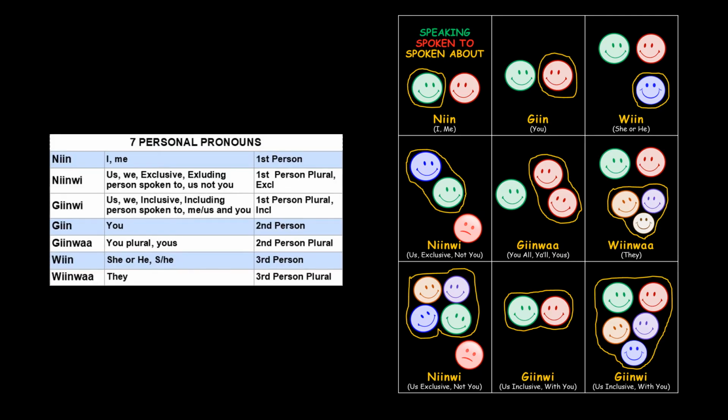This sheet shows you the personal pronouns that are used in Anishinaabemowin. There are 7 personal pronouns. On the left-hand side, you see a grid, and on the right-hand side, you see a visual representation of the same information. So let's read through the grid. The grid has 3 lines highlighted in blue. These are the 3 personal pronouns that we will be learning to use in this course. The other 4 we will not learn until future language courses.